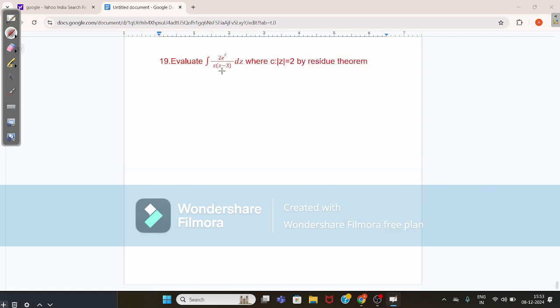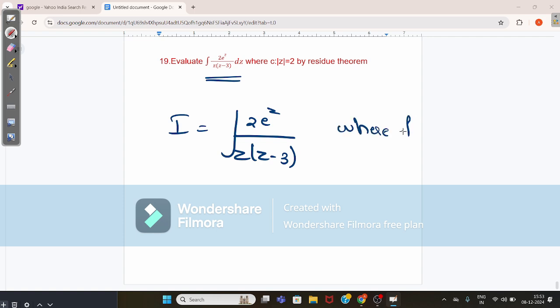Evaluate the integral of 2e^z dz by z(z - 3) by the residue theorem. Okay, so here the value of I is equal to the integral of 2e^z by z(z - 3), where f(z) is equal to 2e^z by z(z - 3).